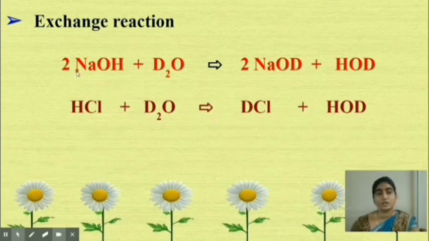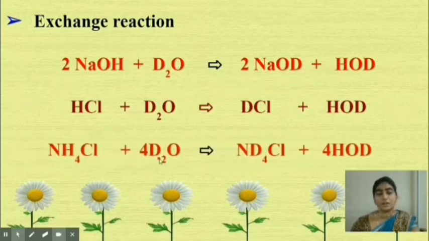In the same way, sodium hydroxide reacts with D2O, forming NaOD plus HOD. And NH4Cl reacts with D2O, it forms ND4Cl plus 4HOD. So these are the chemical properties of heavy water.